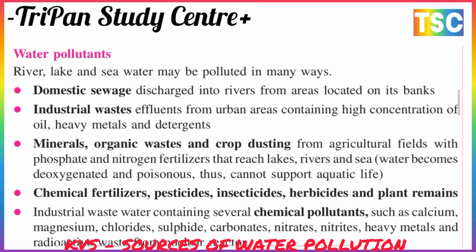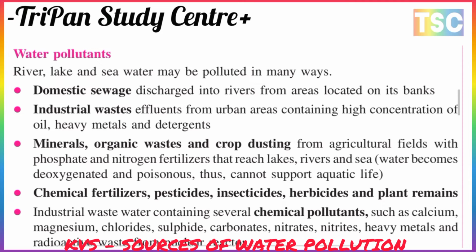And the next is mineral and organic waste, or crop dusting from agricultural fields filled with phosphate and nitrogen fertilizer, that enriches lakes, rivers and sea water, which become deoxygenated and poisoned. Thus they cannot support aquatic life. There is a very great danger for aquatic life. And the next are chemical fertilizers, pesticides, insecticides, herbicides and plant remains.